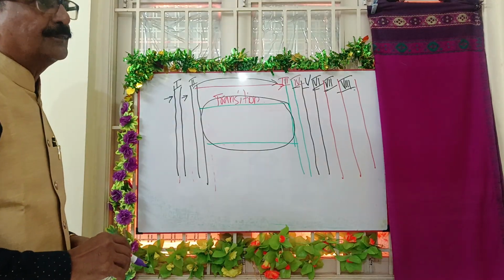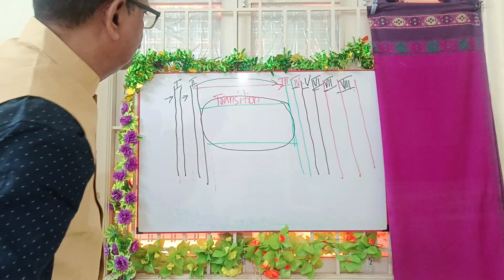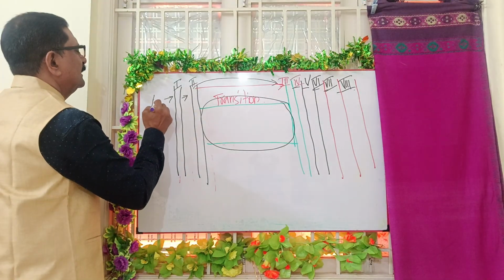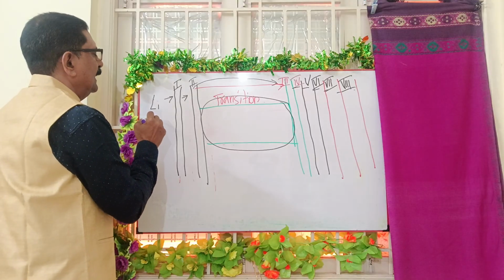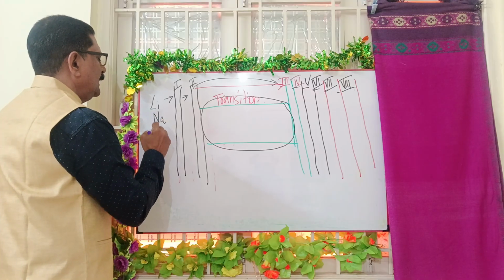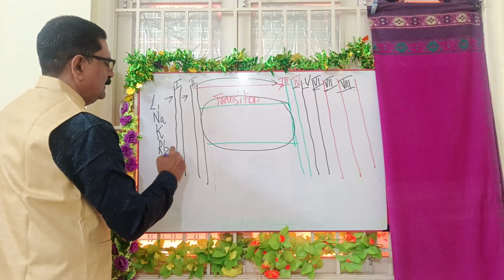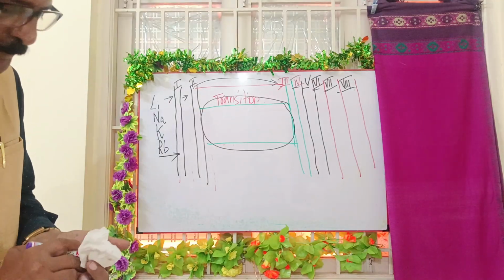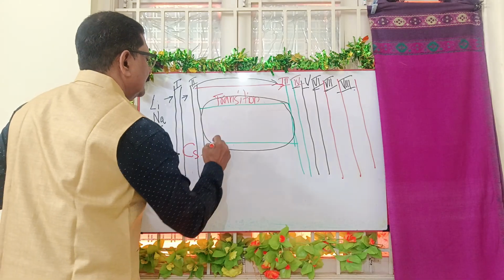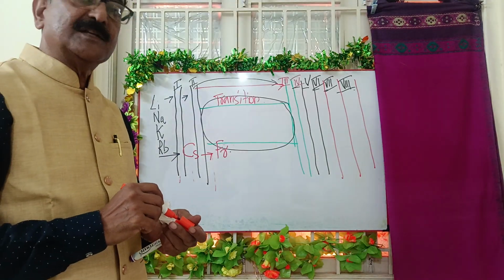Okay, so we should know which elements are present in the first group. In the first group, the first element is lithium. The symbol is Li. Then it is sodium, then potassium, then rubidium, then cesium, and then last, my friend Francis. Actually, it is not Francis, it is francium.